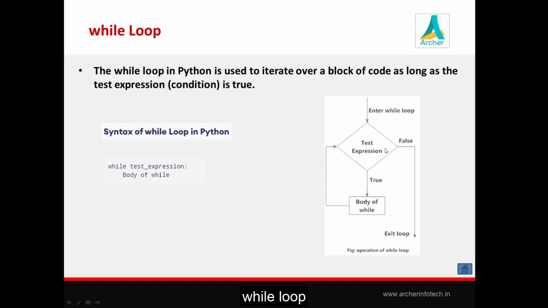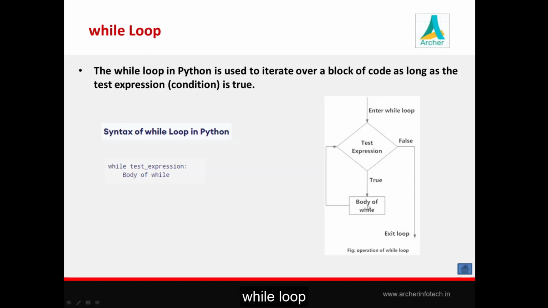At the start there is one test expression, which is nothing but a condition, any logical expression such as a relational expression which generates output as true or false. If this condition is true, it will execute the body of while, which is just a group of statements.